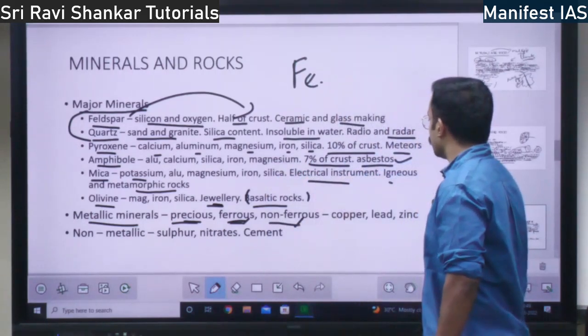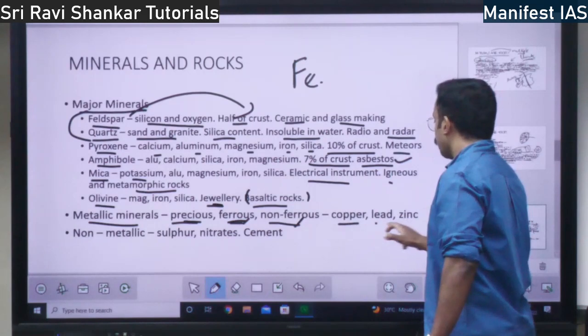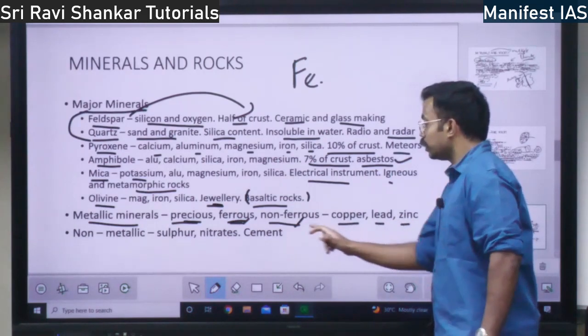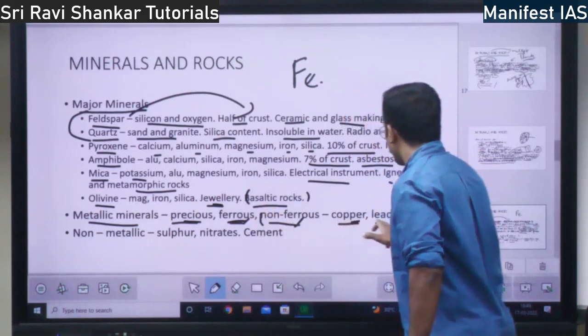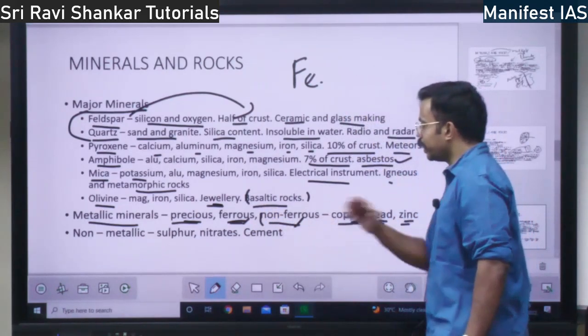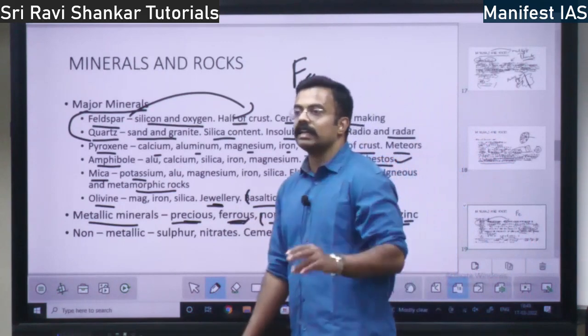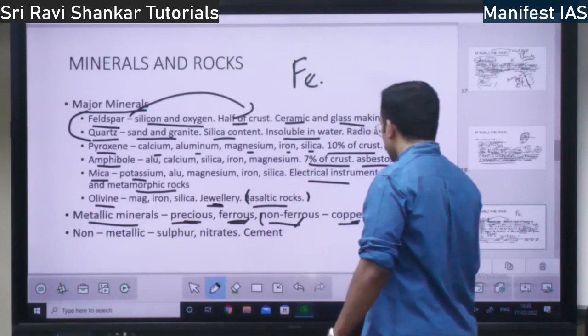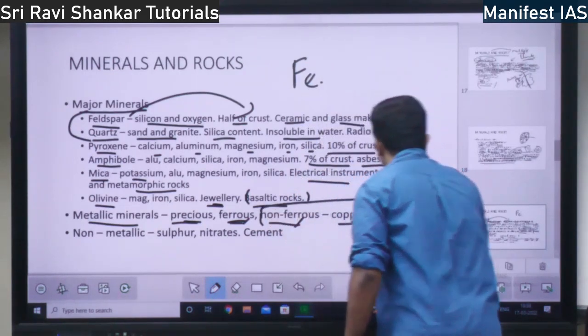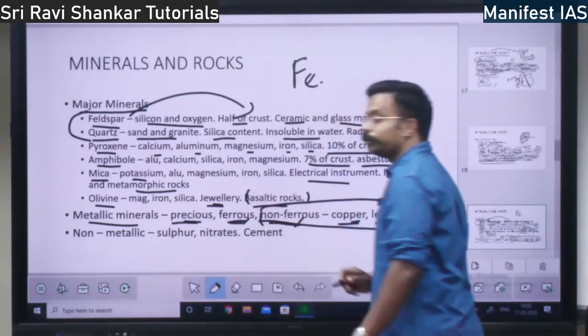What are the metallic minerals? You have copper, lead and zinc. These are non-ferrous. What are ferrous? Iron, aluminium, all these are ferrous. Non-ferrous is copper, lead and zinc. Please know this one, they will ask you. Which are the non-ferrous minerals?